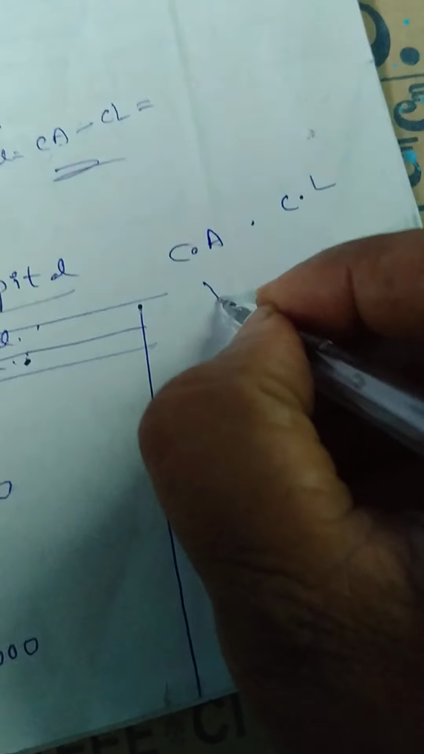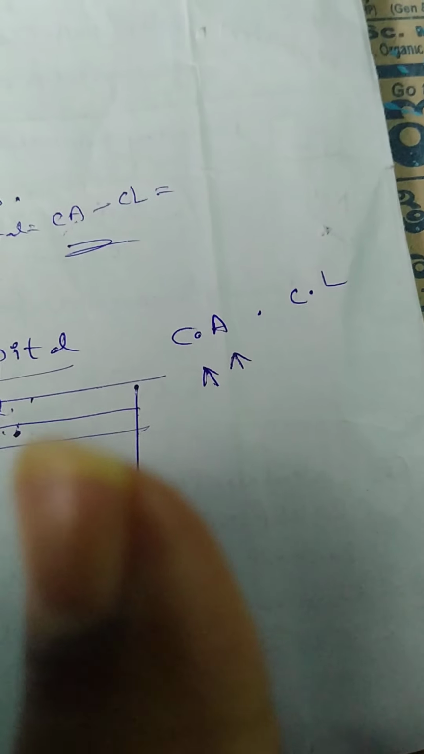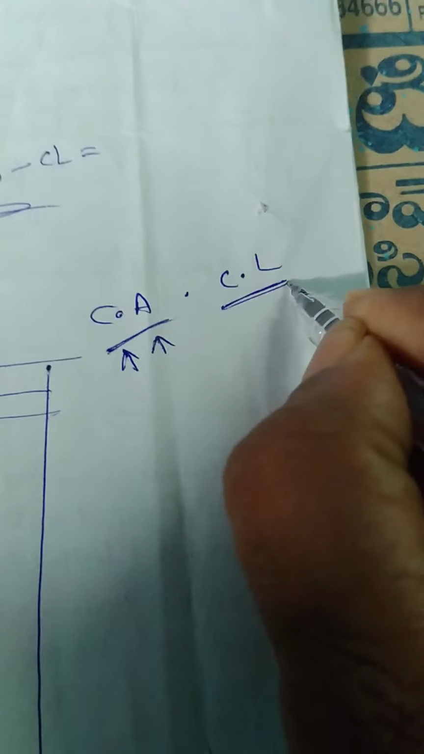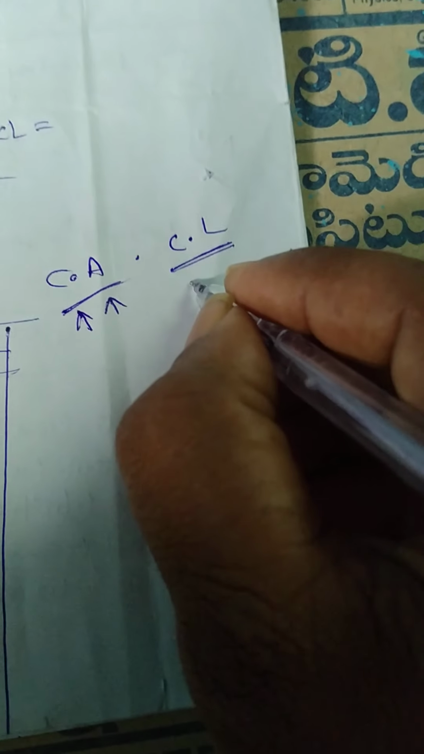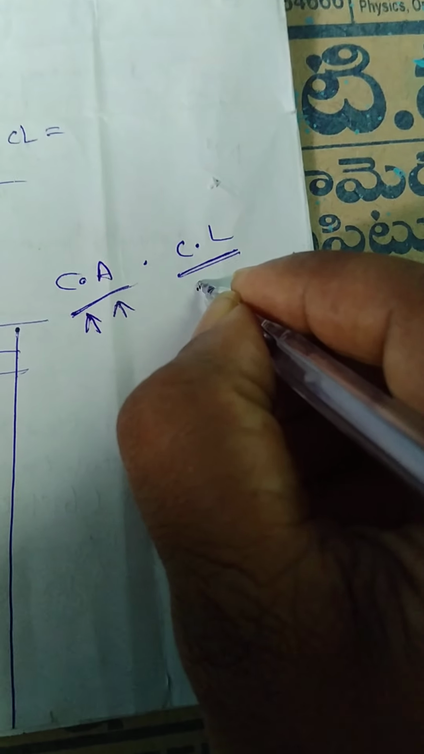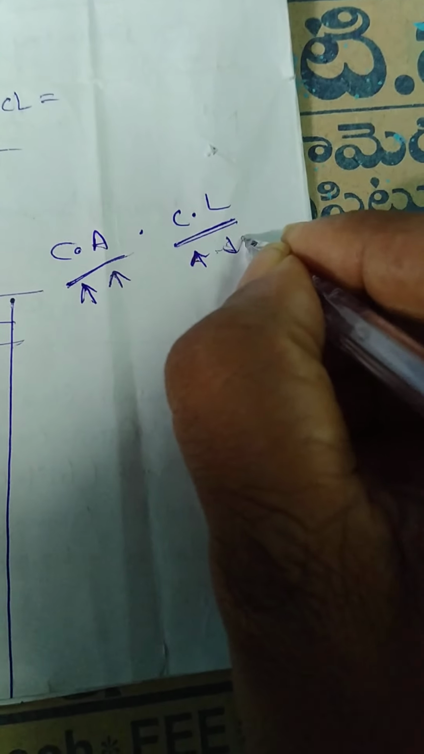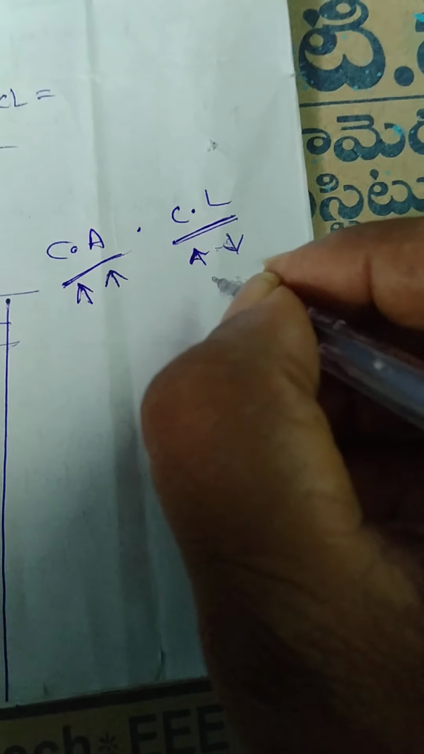Now, understood the point? I write here again, current assets and current liabilities. Current assets always move in the same direction: increase is increase, decrease is decrease, no problem. Coming to current liabilities: when current liabilities increase, the current assets decrease. When current liabilities decrease, the current assets increase. Now observe the point.